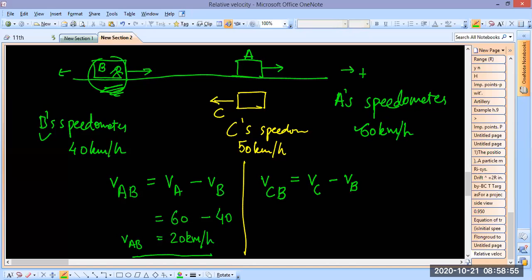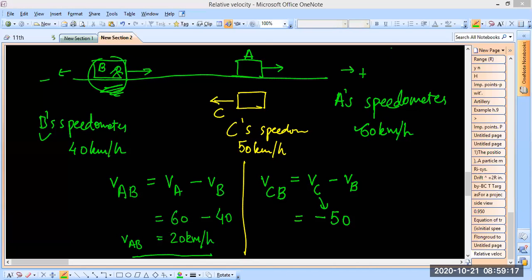Now this is where you have to be very careful. Velocity of C is minus 50. Is that clear, everyone? Why am I writing minus 50? Is that clear? Minus 50. Velocity of C is minus 50. Is that clear?